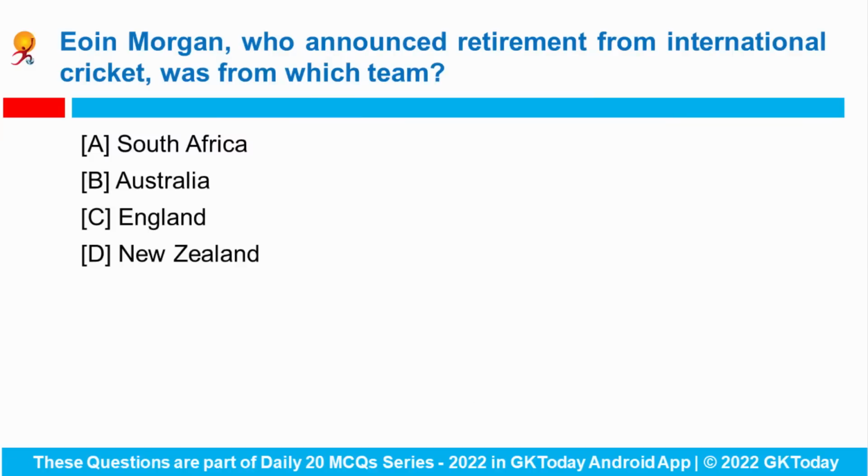Next question. Eoin Morgan, who announced the retirement from international cricket, was from which team? So the England men's white ball captain Eoin Morgan has retired from international cricket after his 13 years career with England. And he won the ICC Men's Cricket World Cup as captain in 2019. And this is the very first time England men had won the world title.